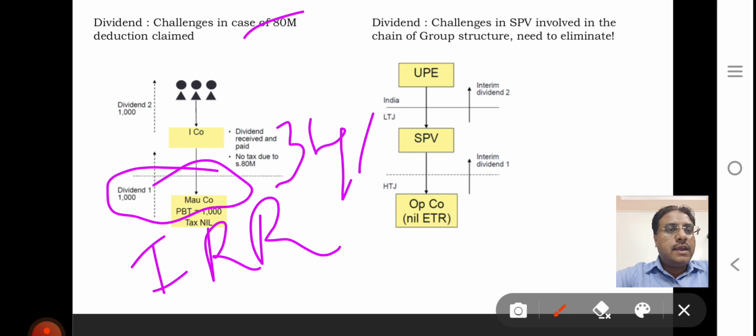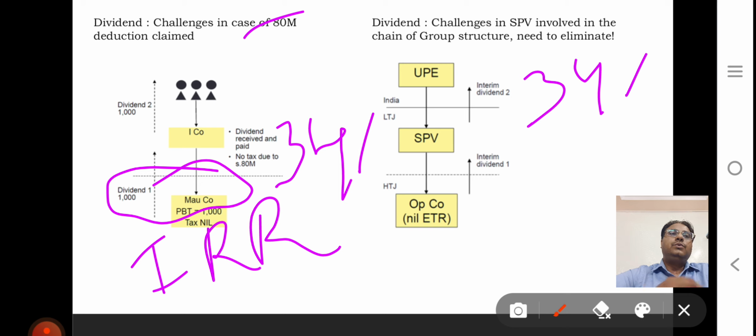So in this case, the dividend is given by the operating company to the ultimate parent company. So 34% tax is payable by the ultimate parent company in India. So this will be impacted by the GloBE rule.